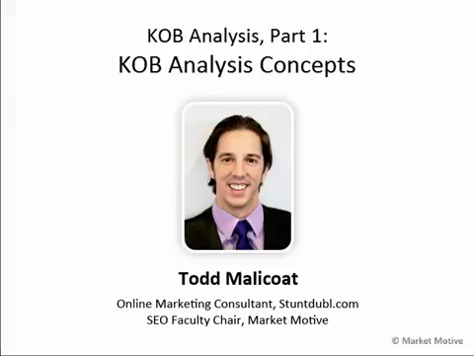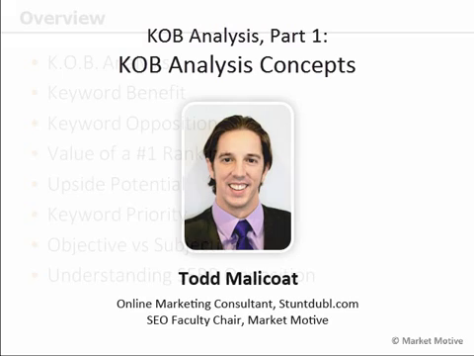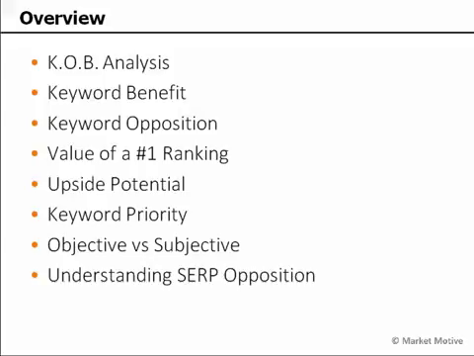We're going to look at keyword opposition to benefit scoring, or what I like to call KOB analysis. We'll take a look at what keyword benefit or value is, a look at keyword opposition and how you can evaluate your competitors' listings and search engine result position listings for opposition. We can look at the value of a number one ranking when we do finally achieve those SEO goals.